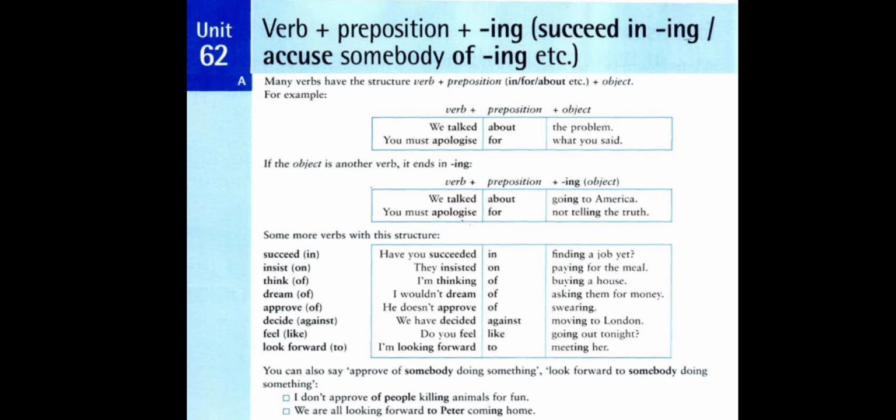If the object is another verb, it ends in ing. What does this statement mean? It means that to replace the noun phrase or noun clause, or what comes after the preposition, by a verb, the verb must be formed of verb plus ing.